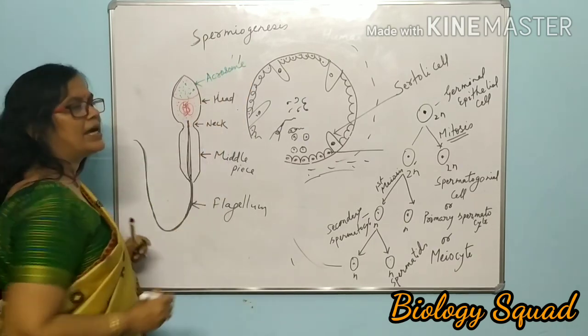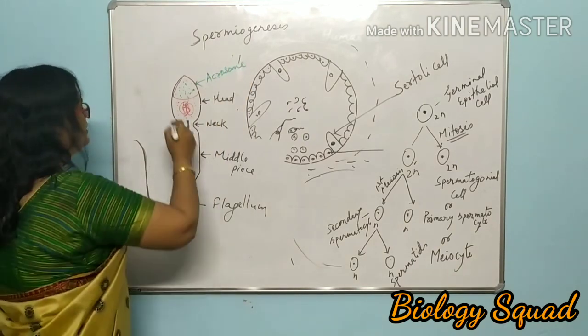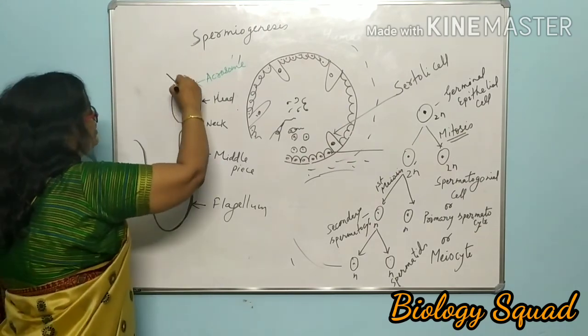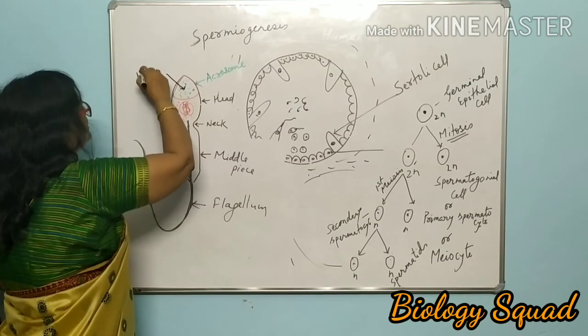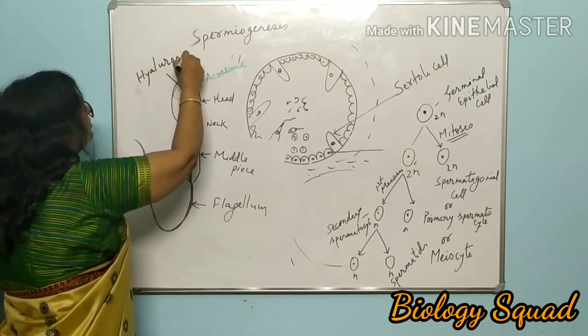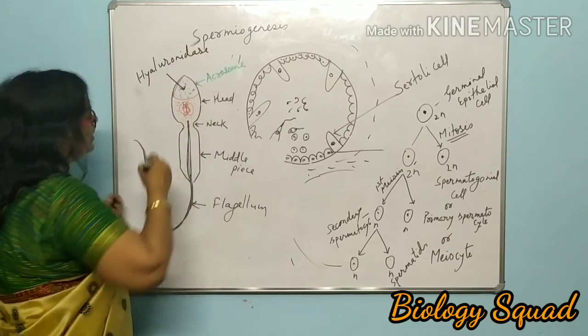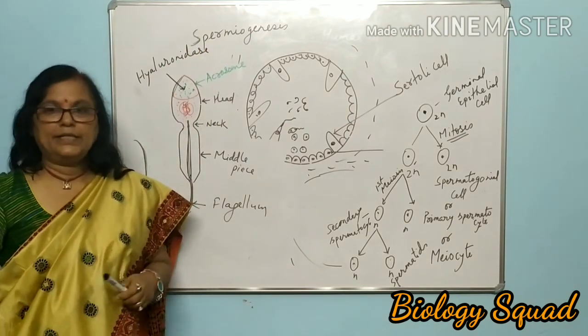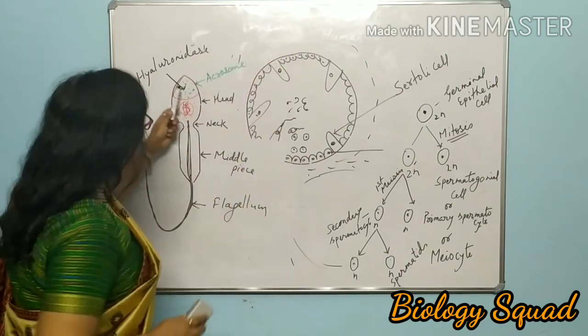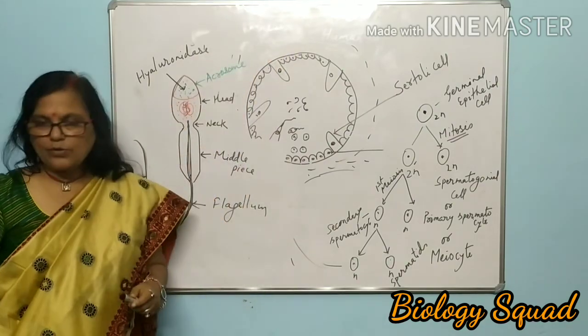This is the acrosome, and this is filled with an enzyme. A hydrolytic enzyme is there, and the name of the enzyme is hyaluronidase. It is a very important enzyme. This is present inside this acrosome.